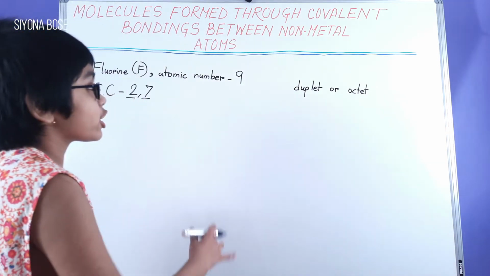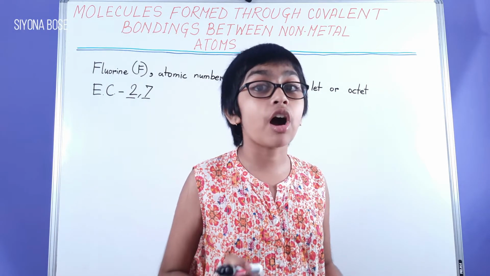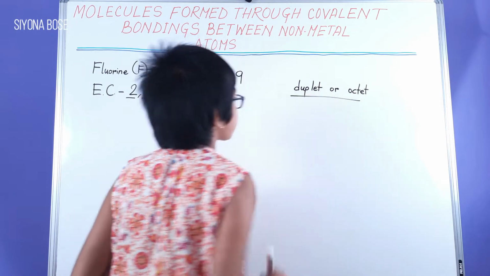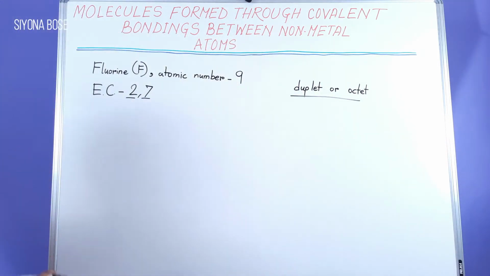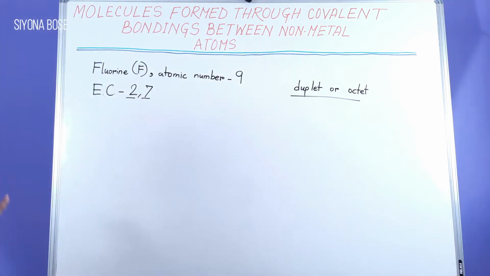The configuration, duplet or octet, is completely dependent on the nearest inert gas. So now we will see how the molecule is formed here.